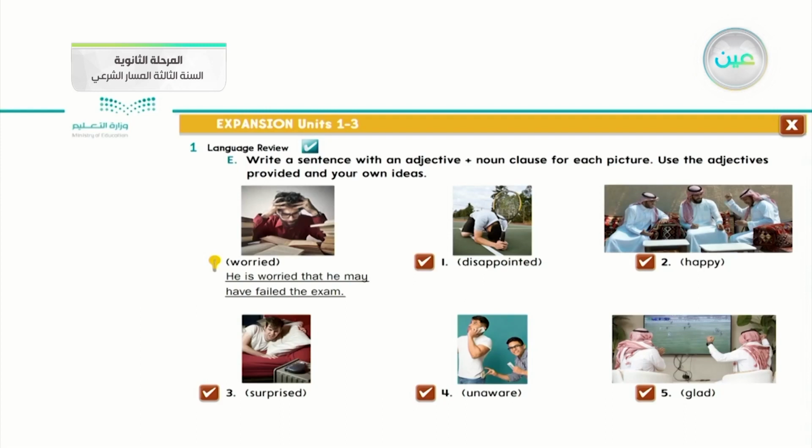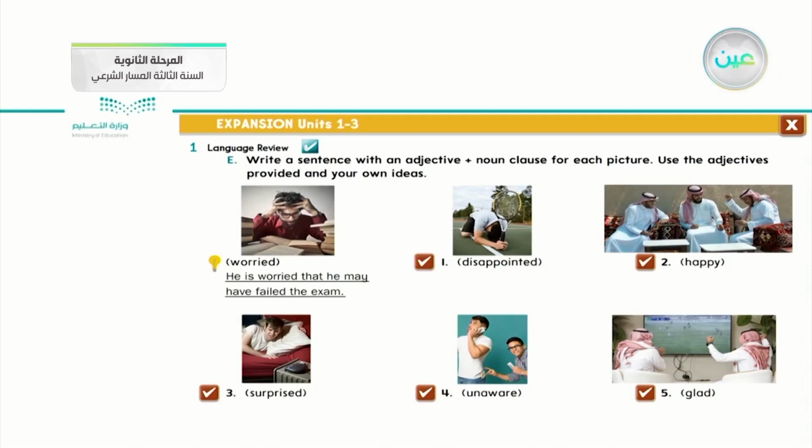Now we understand what the writer wants us to do. So we put an adjective, then follow it with a noun clause. Use the adjective provided and your own idea. You should complete the noun clause from your own idea, but make sure you apply it grammatically correctly.